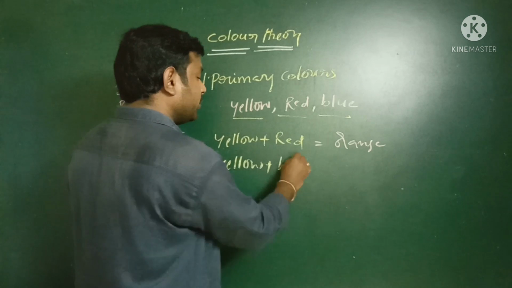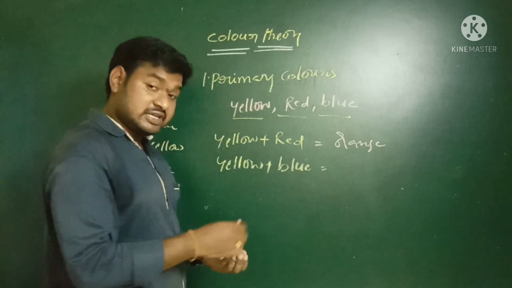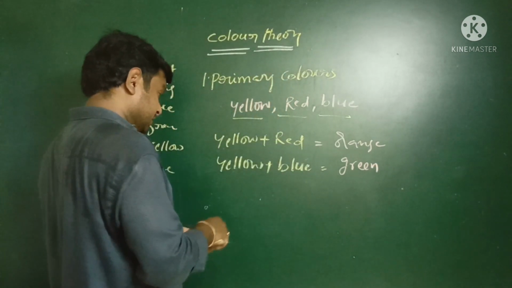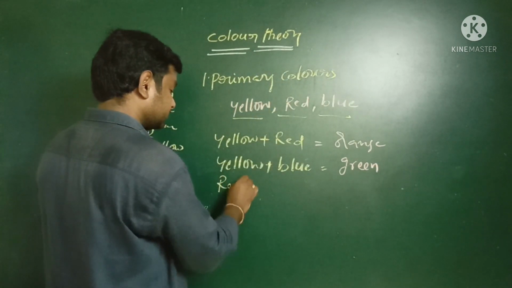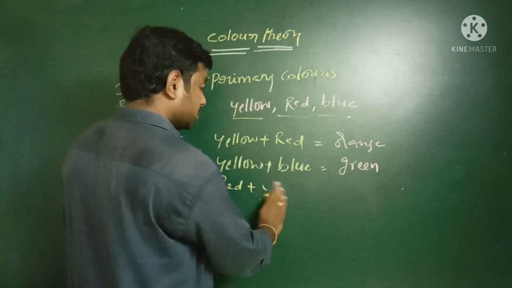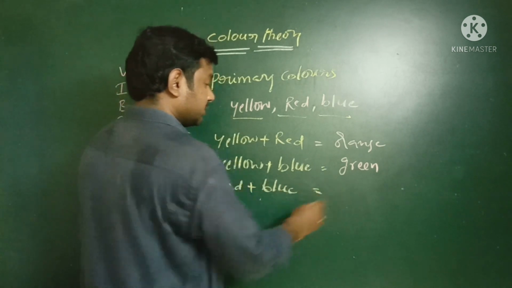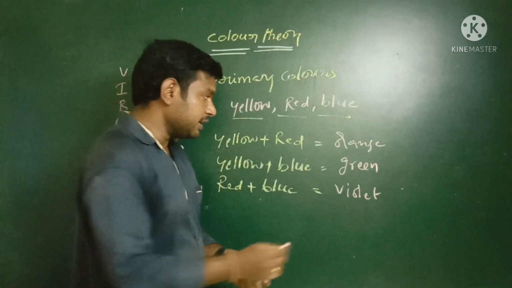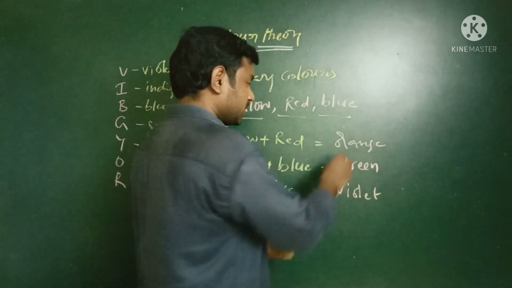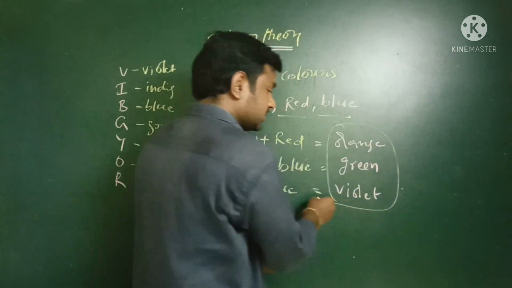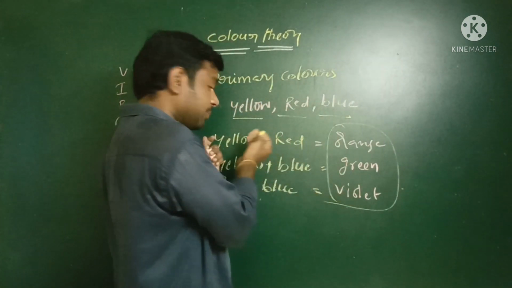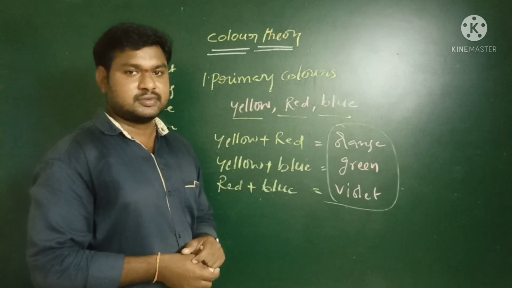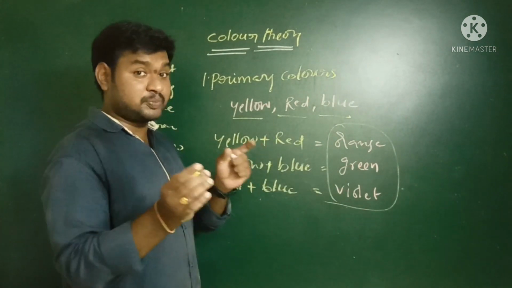And next, when the yellow color is added with blue color, the resultant color is green. And next, when this red color is added with blue color, then the resultant color is violet. So here, orange, green, violet, what are found when the primary colors are intermixing, those are called as secondary colors. Are you clear?